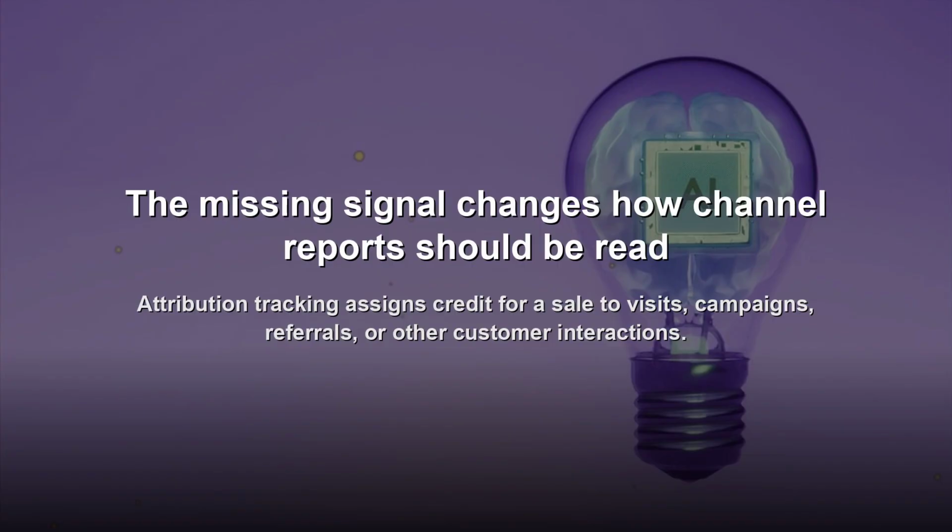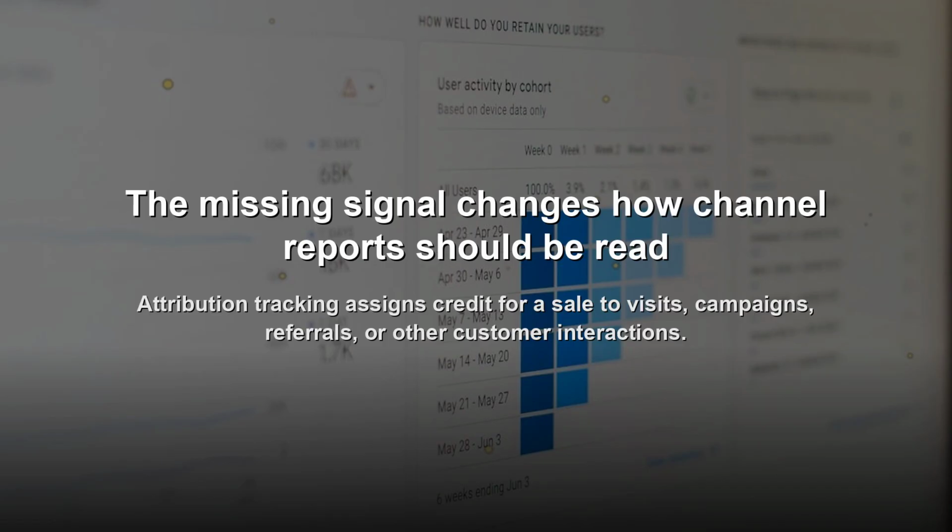The missing signal changes how channel reports should be read. Attribution tracking assigns credit for a sale to visits, campaigns, referrals, or other customer interactions. For a lean e-commerce team, that means identifying which recorded touchpoint gets credit and how much confidence it deserves. Attribution models distribute credit according to a chosen rule.